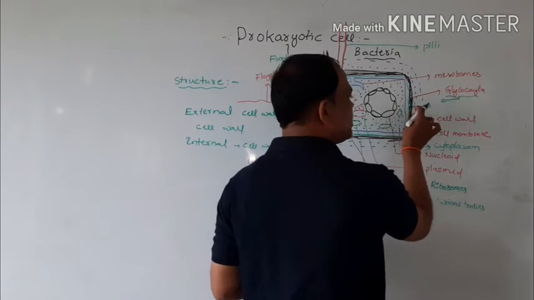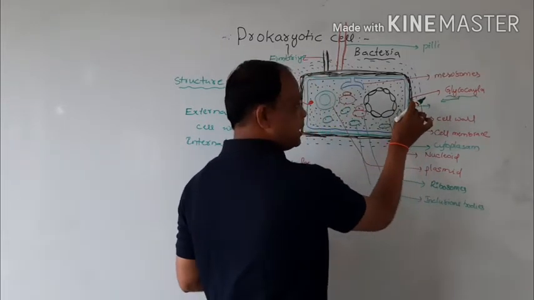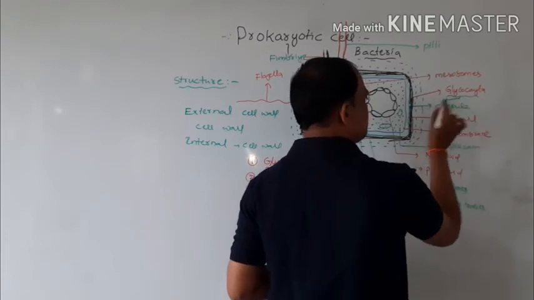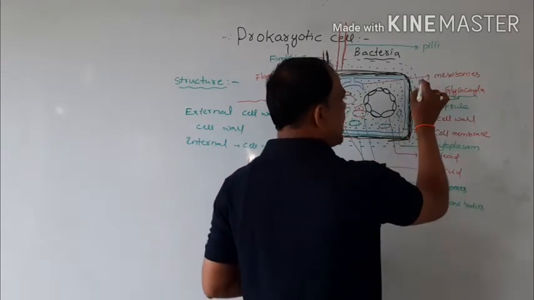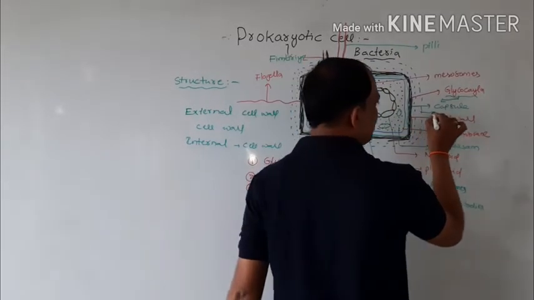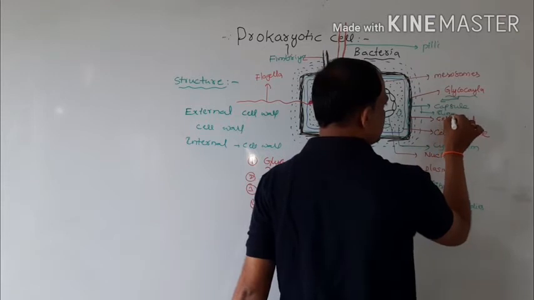In this glycocalyx, one part is tightly bound and one part is loosely bound to the cell wall. The tightly bound part is called the capsule, and the loosely bound part is called the slime layer.